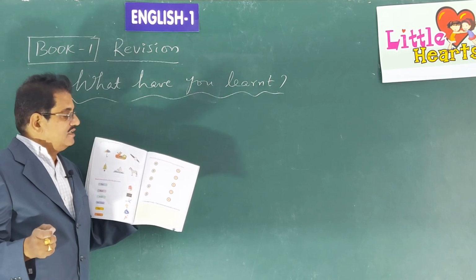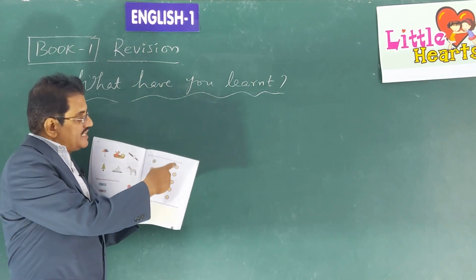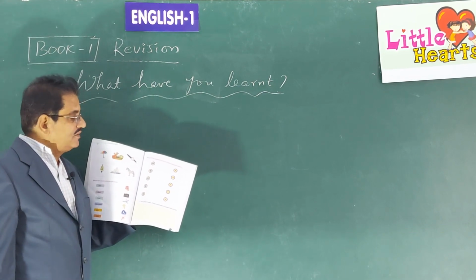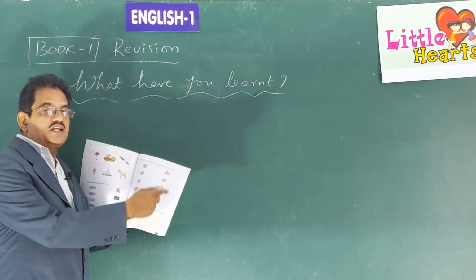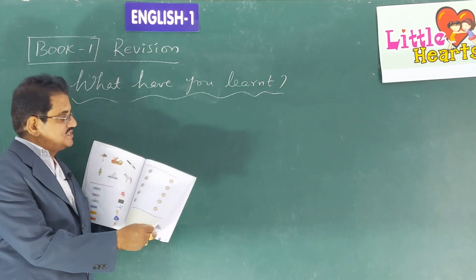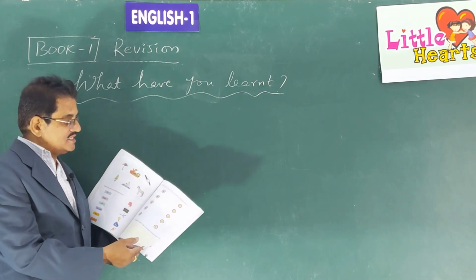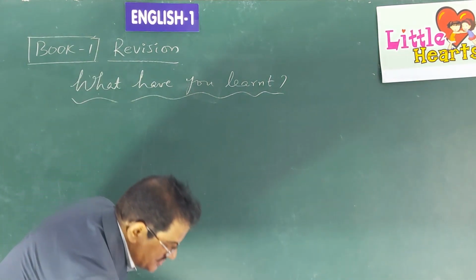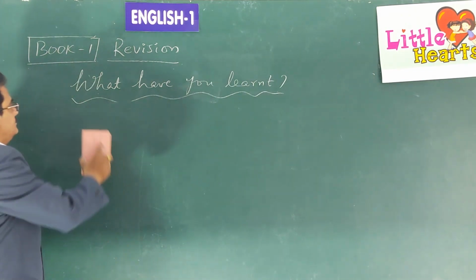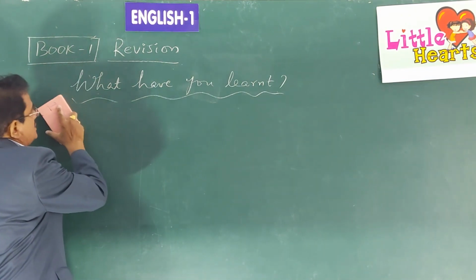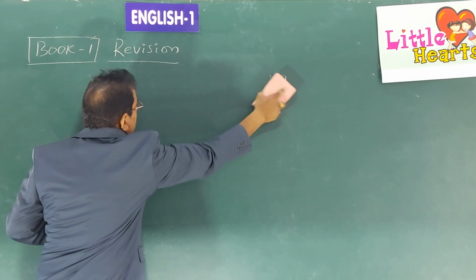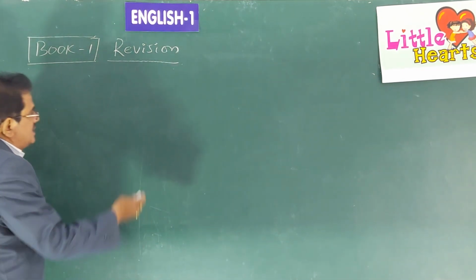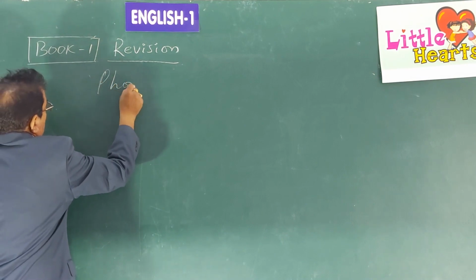Okay, children? And on the right side also, in the columns, you are given the small letters. So you have to match the capital letters with the small letters. This is another exercise that you can complete. And then we move to the next revision exercise. Next revision exercise, that is phonic drill. What is the next revision exercise? Phonic drill.